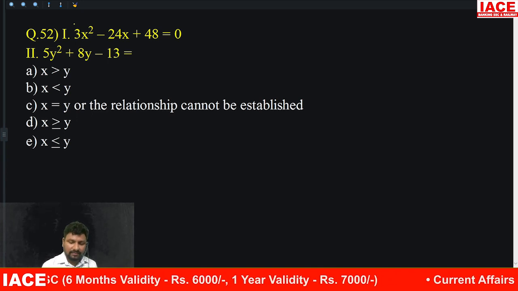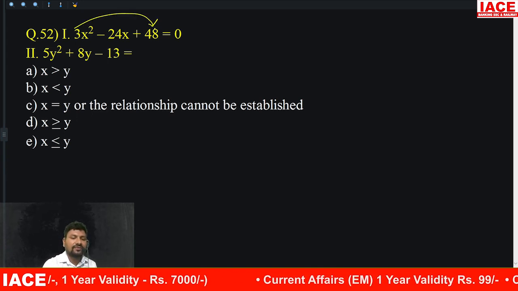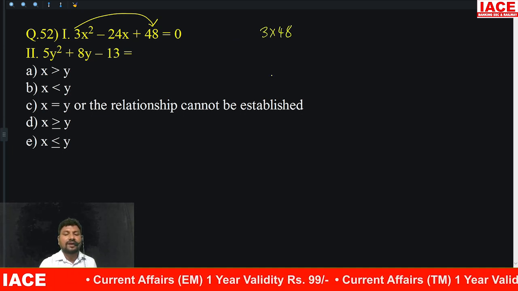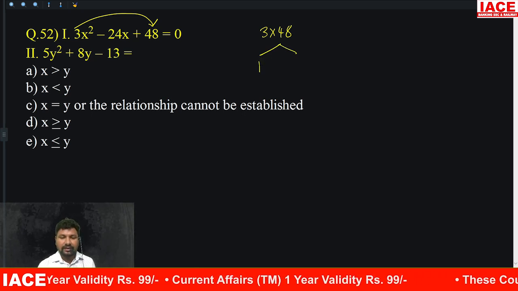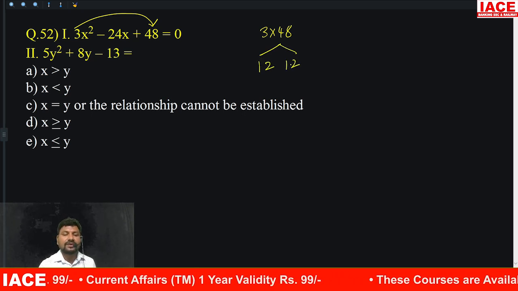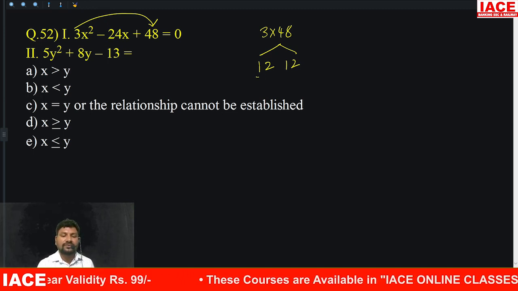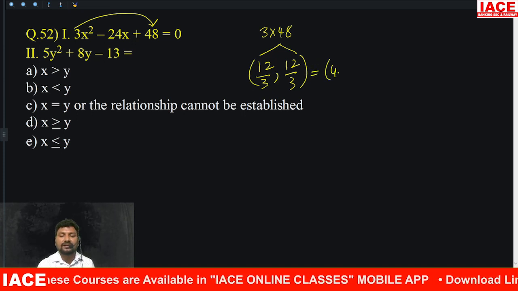3 can be multiplied to 48, which is equal to what? 144. 144, you can write what is the number? 12 12s are 144, and 12 plus 12 is equal to 24, divided by 3. Divided by 3 means factors are what? 4 comma 4.